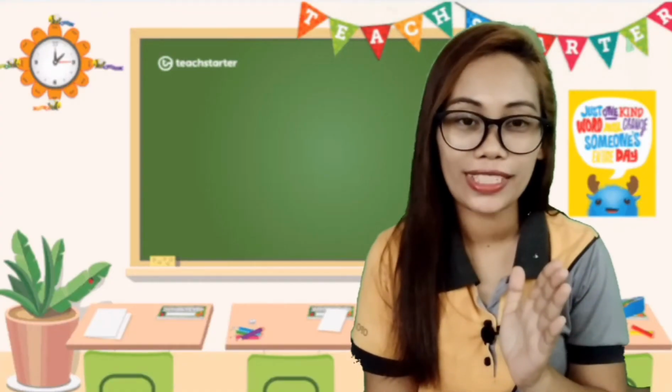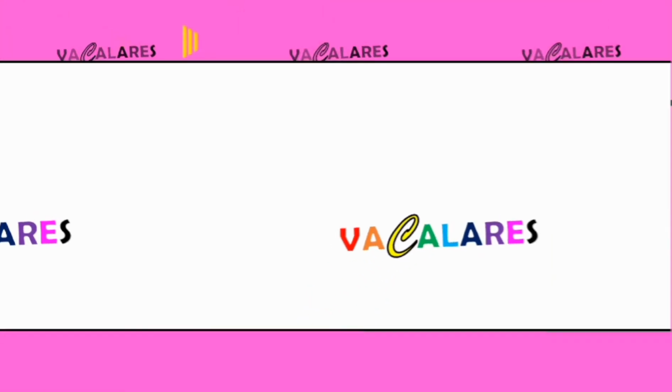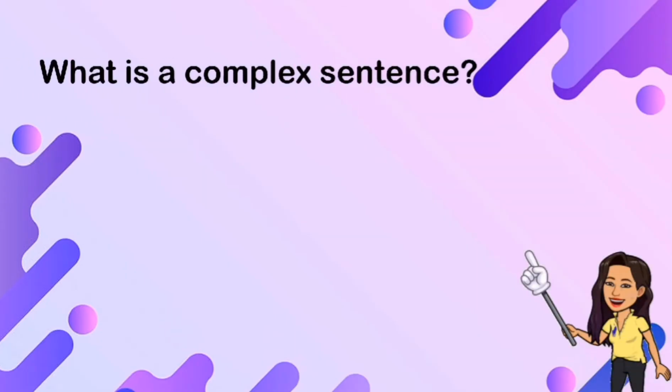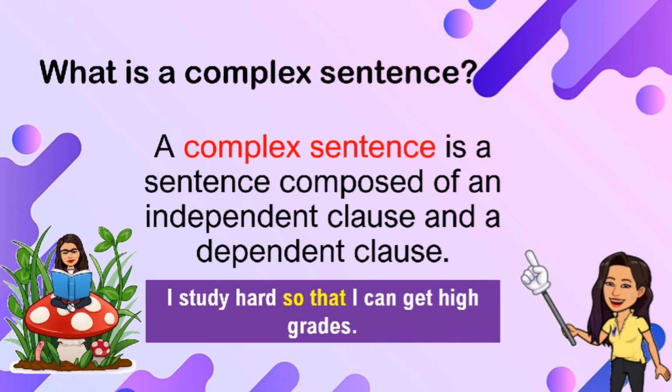What is a complex sentence? A complex sentence is a sentence composed of an independent clause and a dependent clause. Let's take this one as an example. I study hard so that I can get high grades.